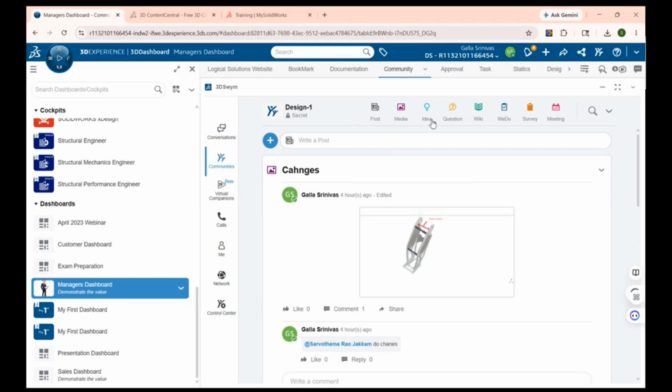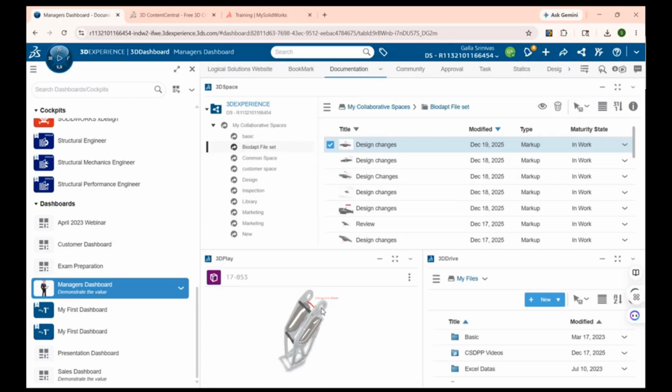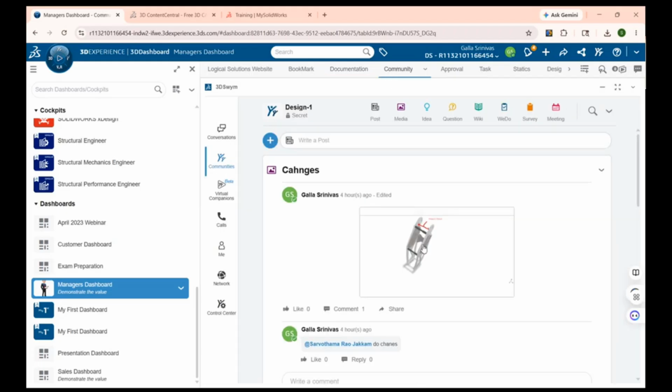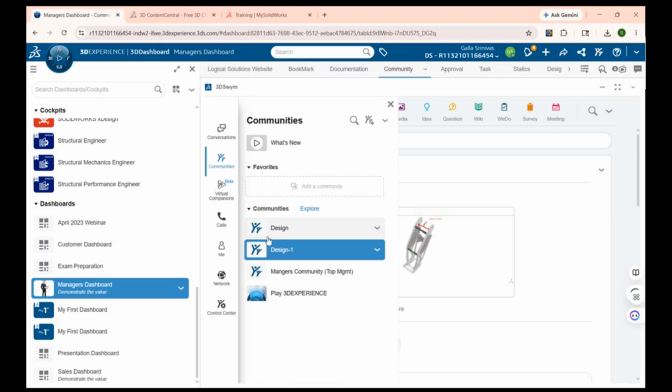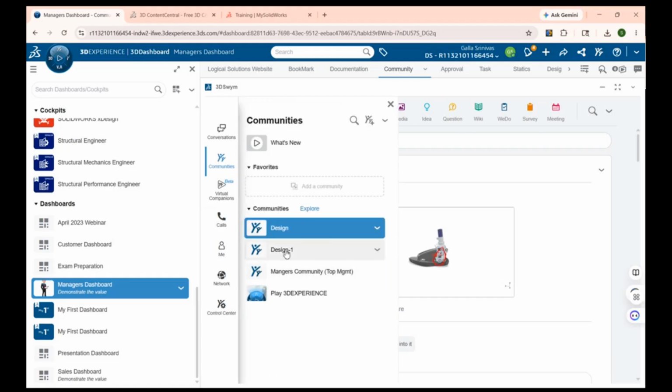We can place an idea that can lead to a project, and it has to be executed with tasks. We can conduct surveys, wikis, everything we can do over here. So the information that we have shared here will be shown in this community.